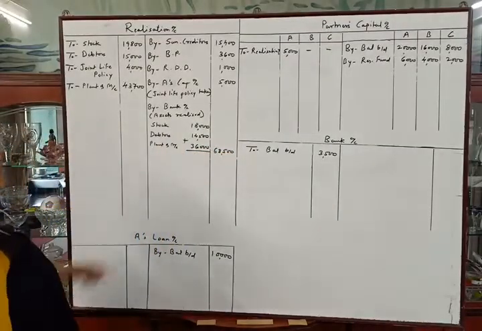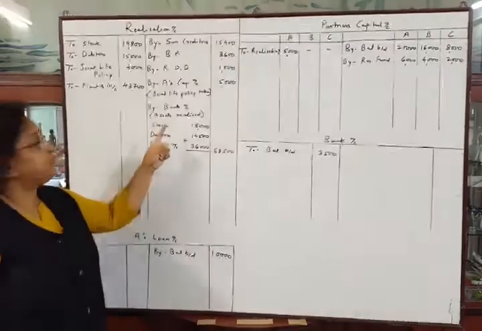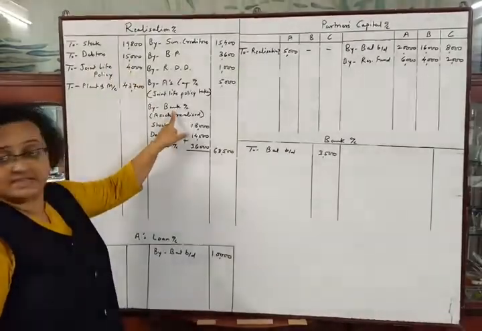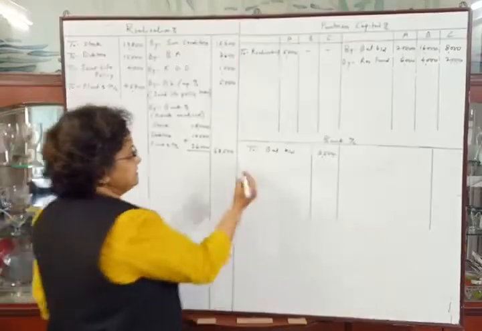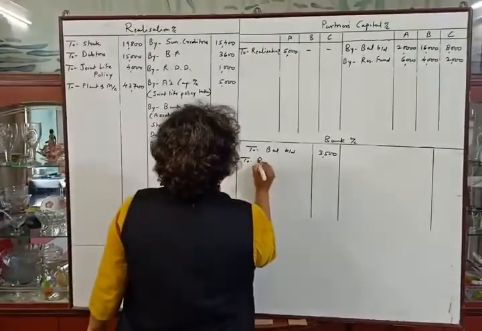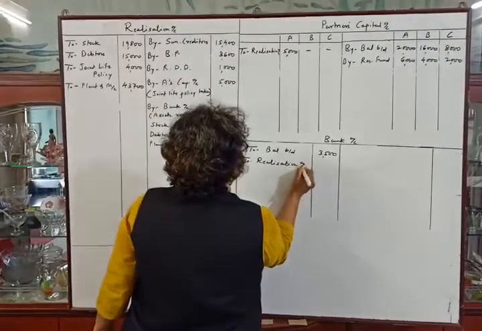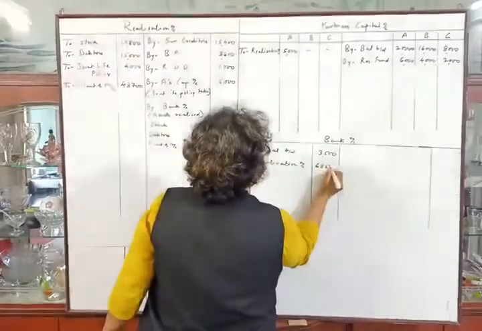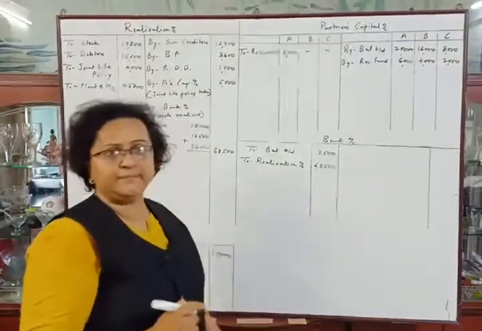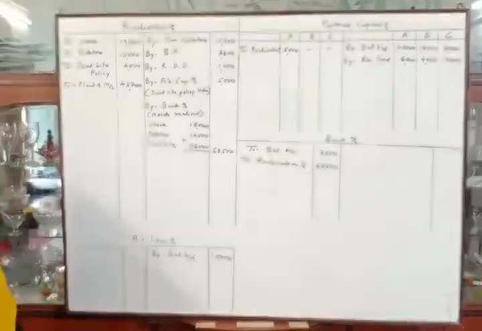It is correct. Let's make the second posting. Credit side of realization account, bank account, means debit side of bank account to realization account. 68,500. Okay.